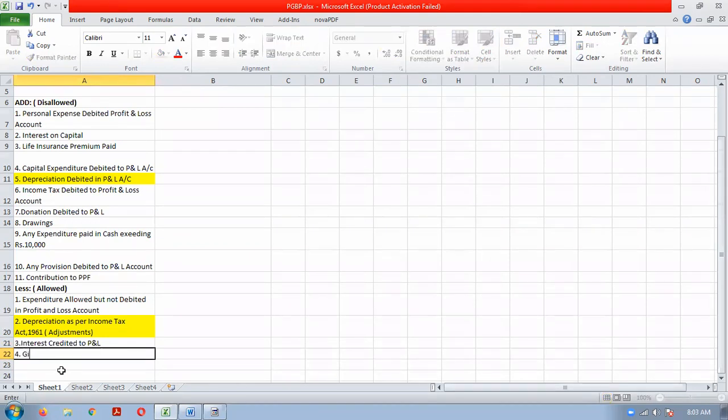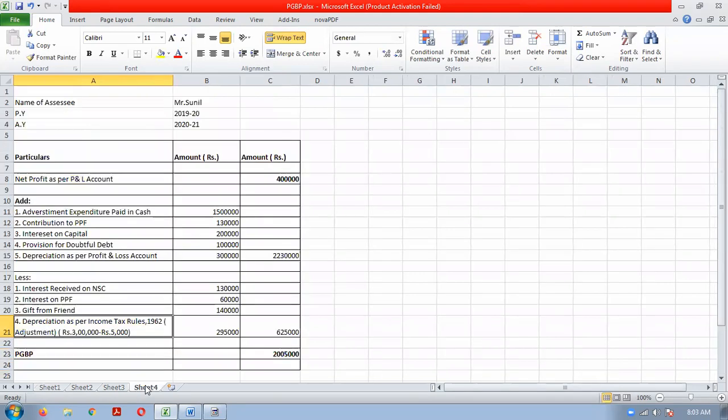Then fourth, gifts, because gifts is also income from other sources. Like here, gift received from a friend. This will be taxable under other sources, not business and profession. So we will have to remove it from here. Okay, that's why we have reduced it.